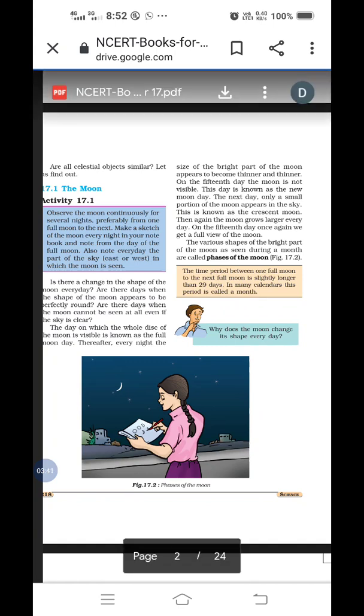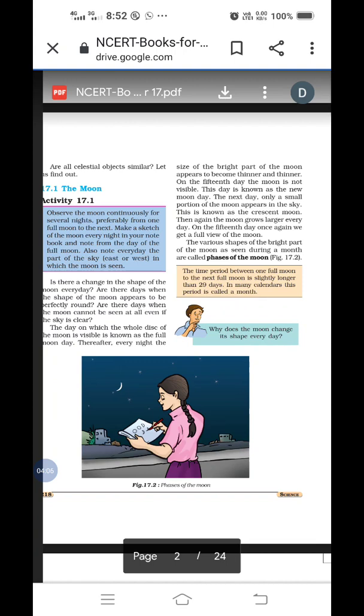In this para, four definitions are given. Full moon day, I told you, underline it. In the next para, first of all you have to underline that the moon is not visible in the sky. Write down there, in the sky. This day is known as new moon day. Okay, it is called a new moon day.